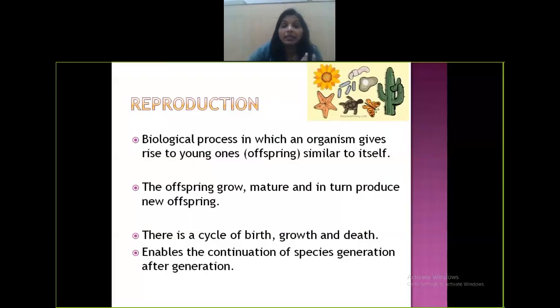Now the offsprings that are produced, what happens to them? They start growing, they start maturing, and in turn they also reproduce to produce new offspring. There is a cycle which exists, a cycle of birth, a cycle of growth, and during the growth phase there is reproduction, and finally every organism dies. So it's a cycle. All of us are born, we grow, and we die.